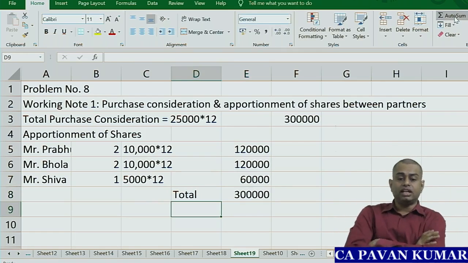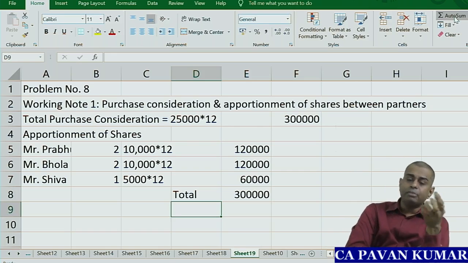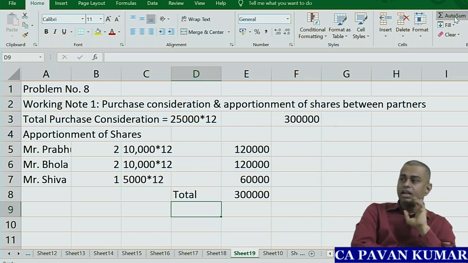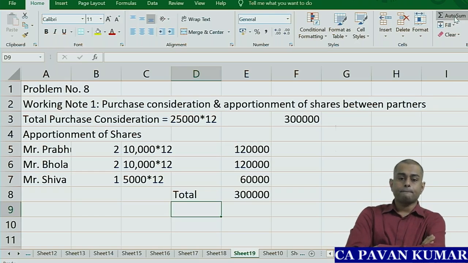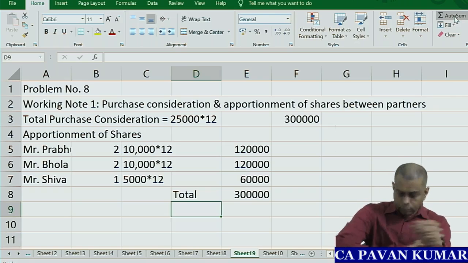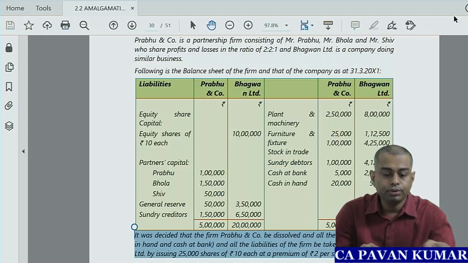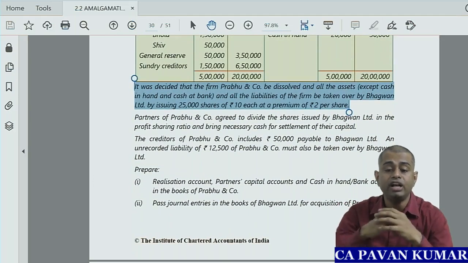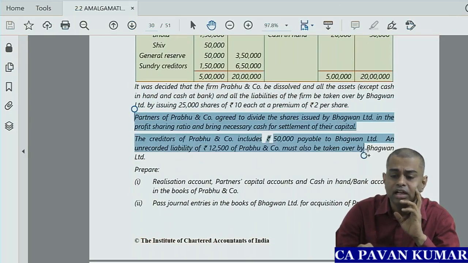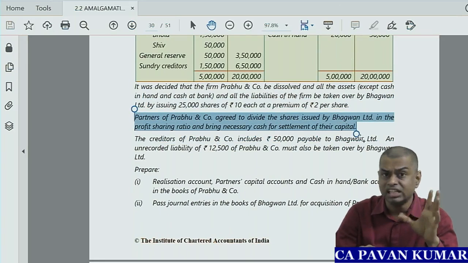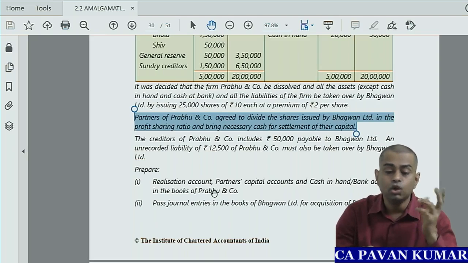Calculation of purchase consideration, apportionment of equity shares of the transferee company between the partners. Okay. So look at it, read and try to understand it. Then we'll go to step 2. You're done? Then partners of Prabhu and Company agree to divide. This also we have done. Necessary cash, that will prepare partners capitals account. Then we'll understand how much of cash who has to bring.